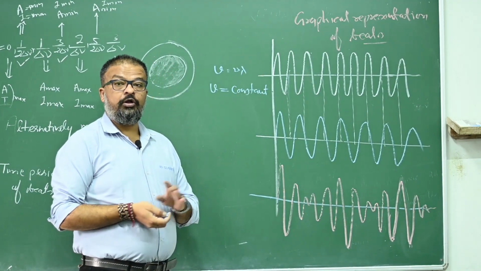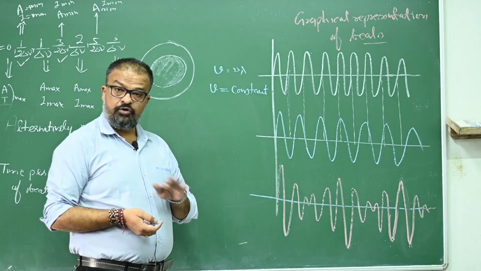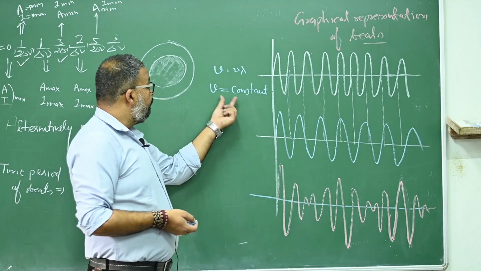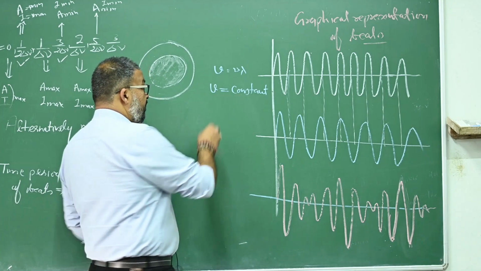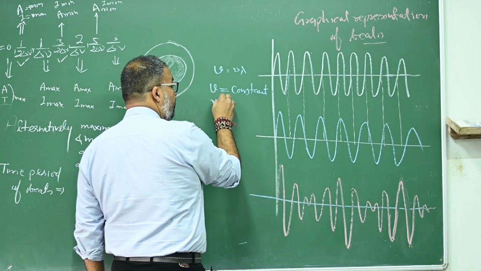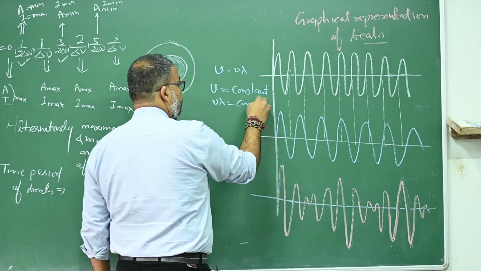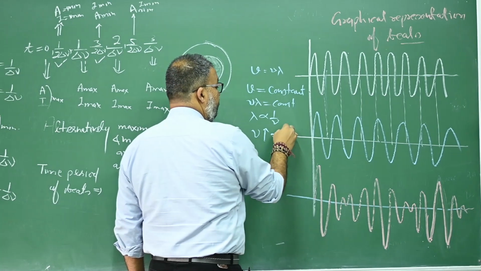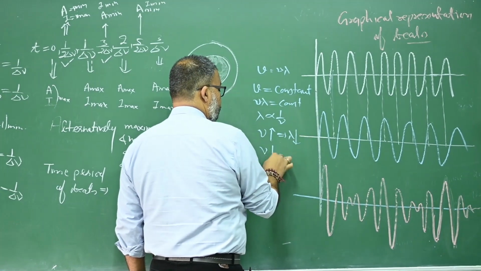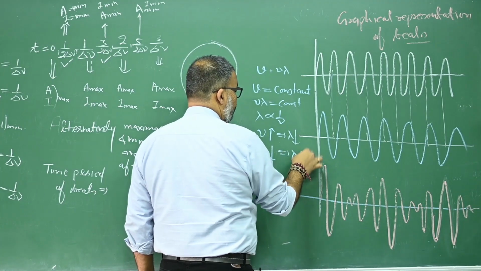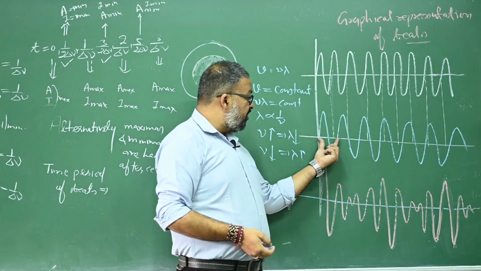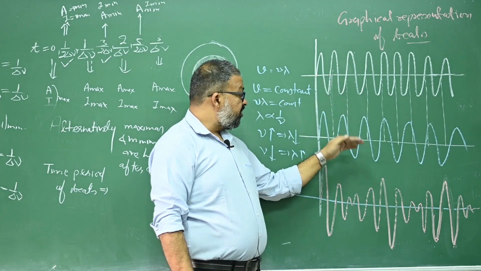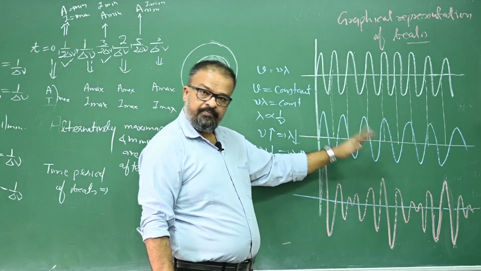Velocity of all the waves in the same medium is always the same until the medium is changed. So velocity in a medium is constant, and that means nu into lambda is also constant, and lambda is inversely proportional to nu. If frequency is more, then wavelength will be less. If frequency is less, then wavelength will be more. So you can see that its wavelength is more than the wavelength of this wave. That means this wave has less frequency, right?